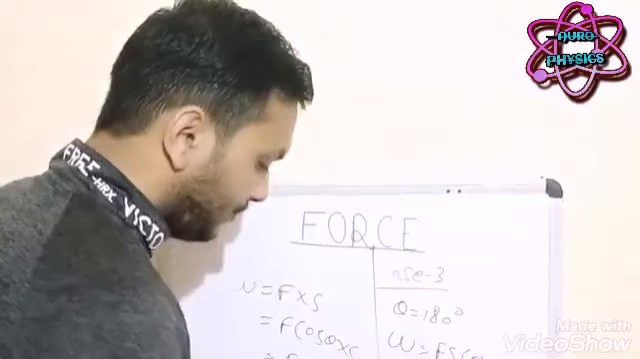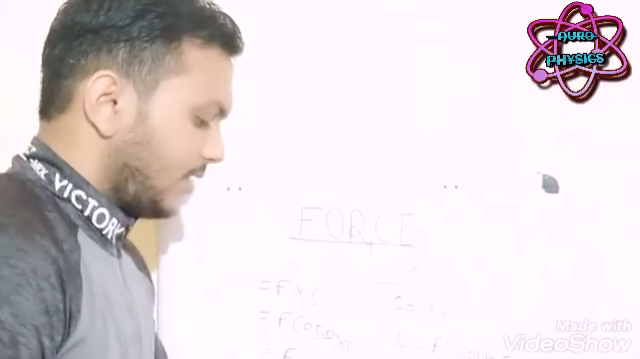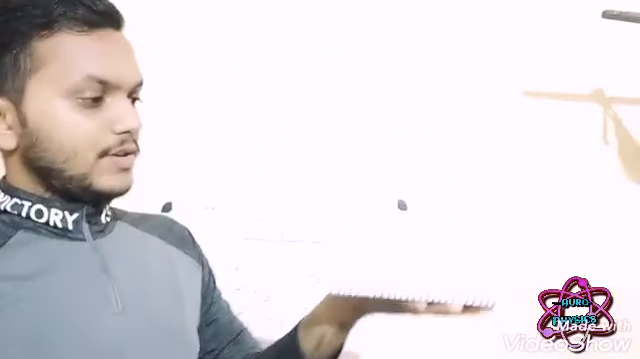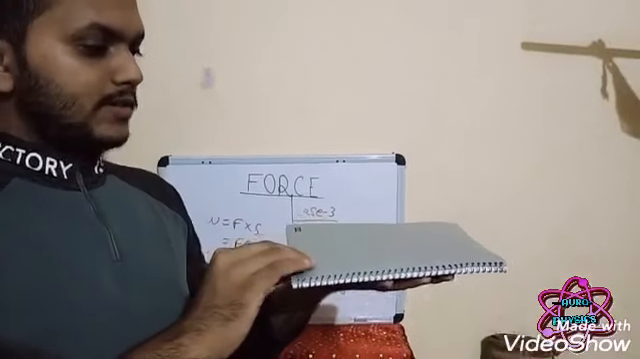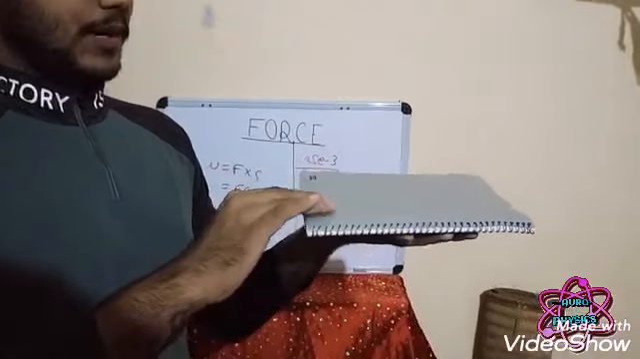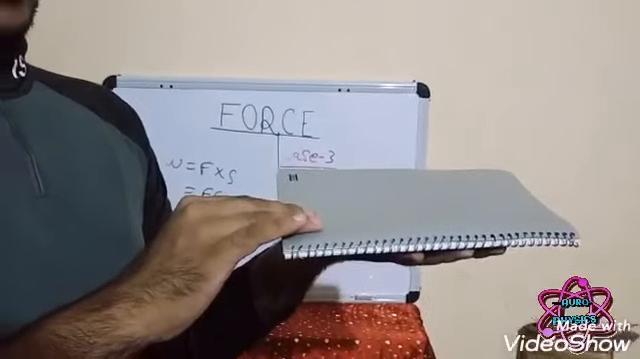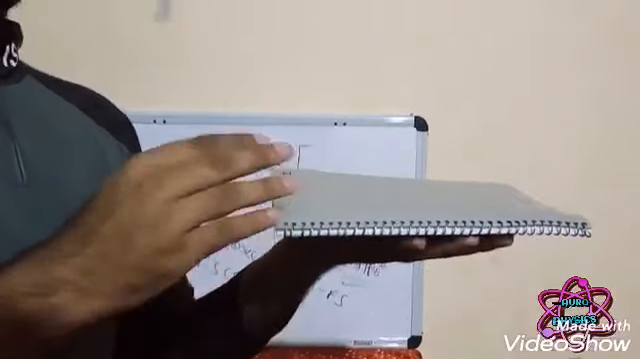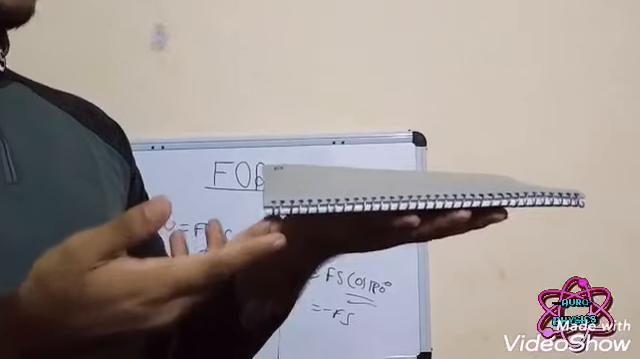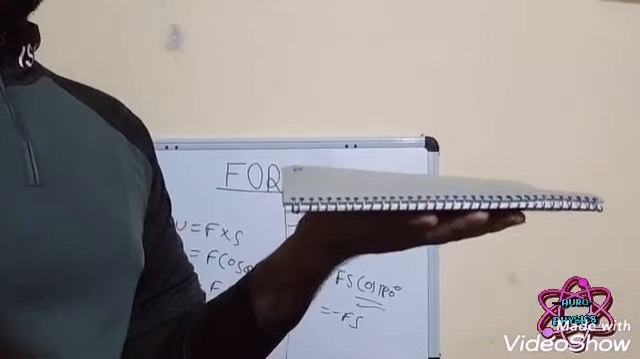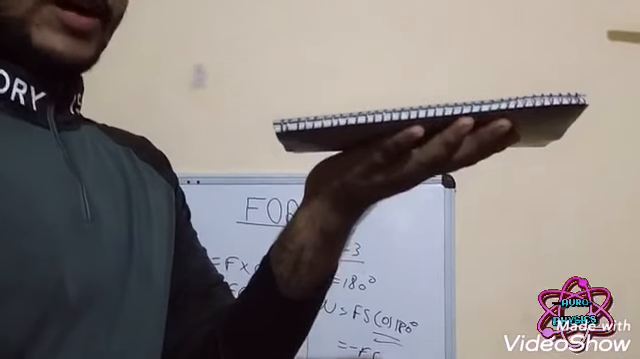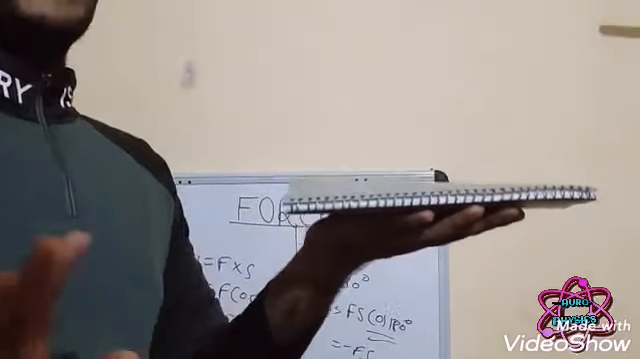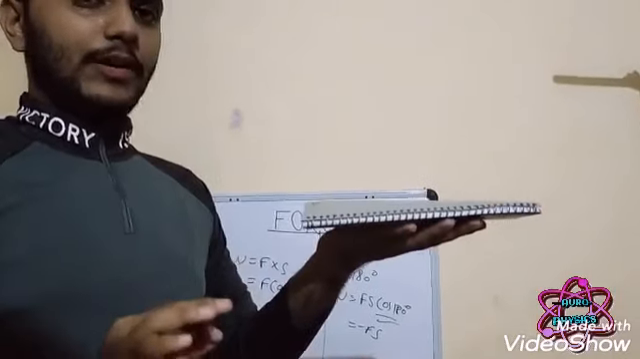Here let us take an example. Here is a book. My question is, what is the work done for this? The answer is there is no work done, because there is no displacement. There is a force due to gravity, but there is no displacement. That's why the work done is 0.